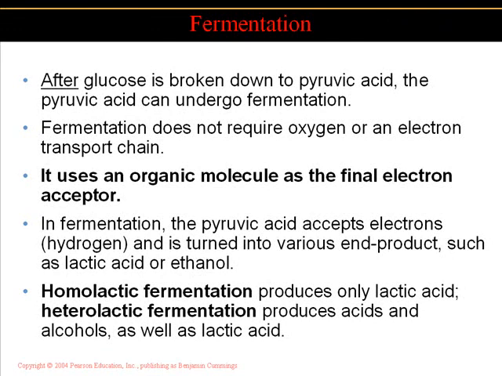Fermentation does not require oxygen, and doesn't require the electron transport chain, as we've talked about earlier with the aerobic process and the Krebs cycle. It uses organic molecules as the final acceptor. In fermentation, pyruvic acid accepts electrons and hydrogen, and it is turned into various end products such as lactic acid and ethanol, an alcohol.